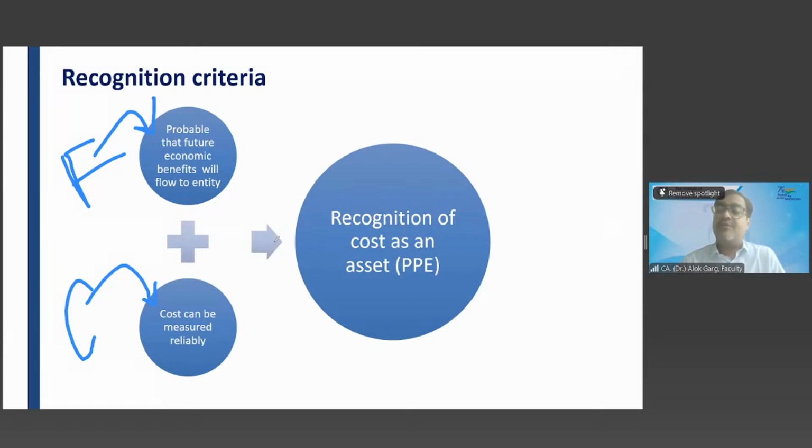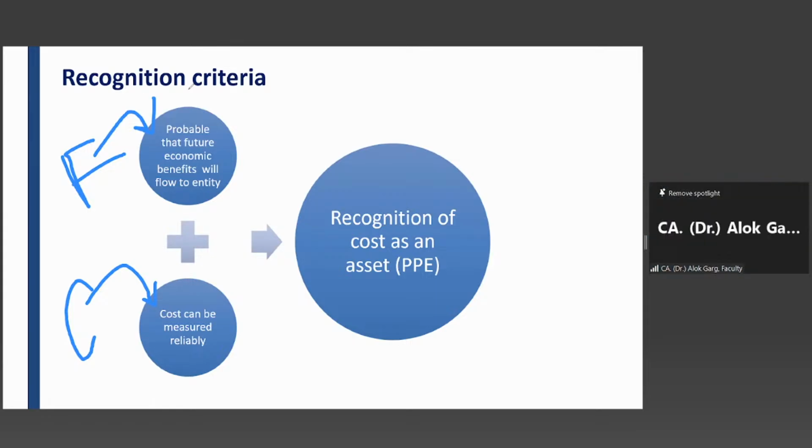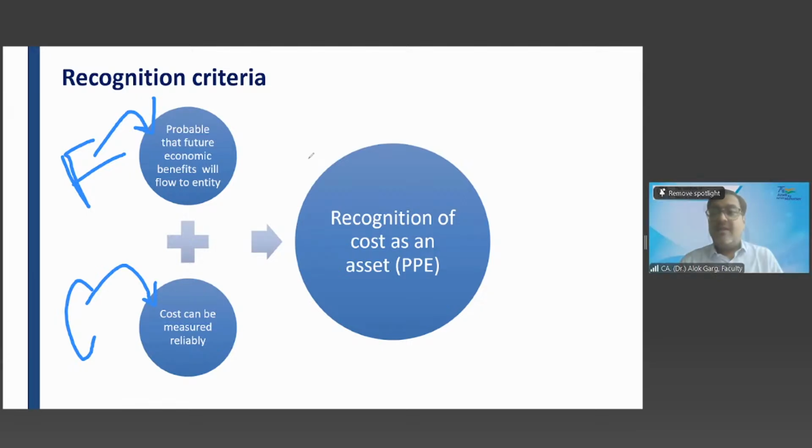The market value is also not determinable. The MRP is not fixed on the product or on the package. So in this case, whether you will capitalize that item as PPE. It may be government grant, yes. Yes, sir, we will record it as a government grant. But the question is, when you read the standard on government grants, on one side you can recognize a grant and on the other side you can recognize an asset also.